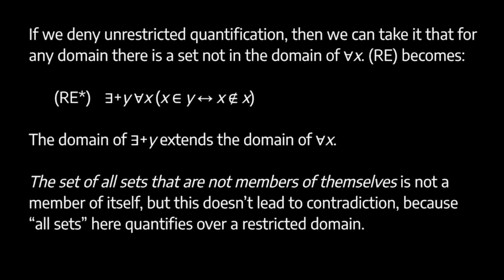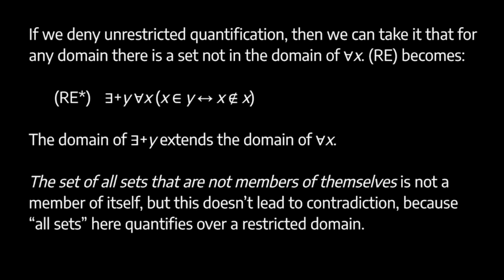we can take it that for any given domain, there is indeed a set. So we can say for any given domain, there's a set that is not in the domain of the universal quantifier. So we basically reinterpret the previous. So we said, there is a y such that for all x, x is a member of y if and only if x is not a member of y.